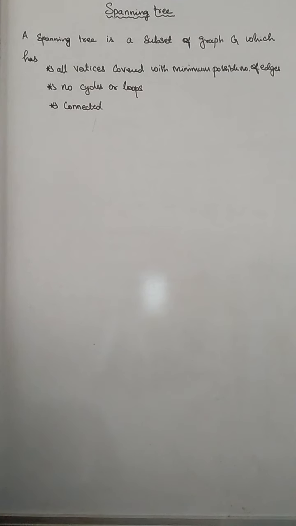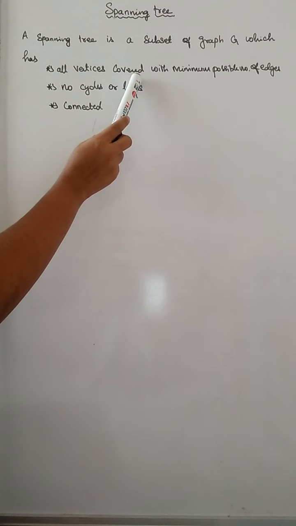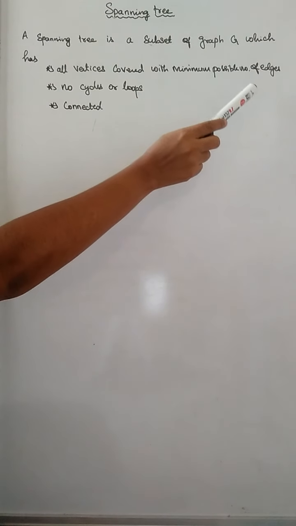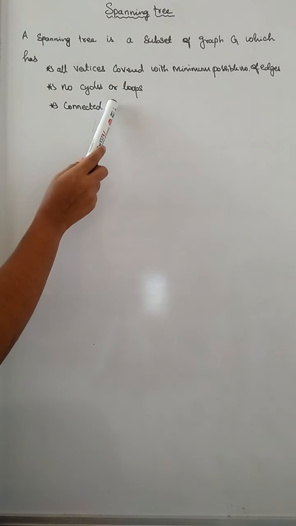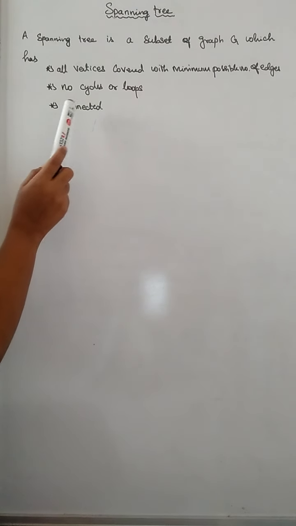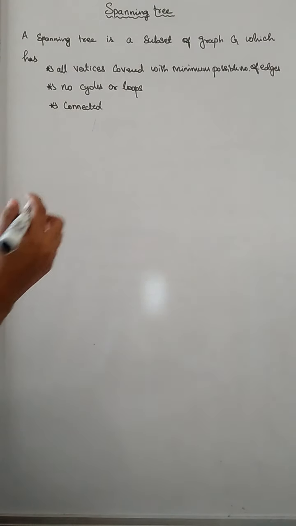Can we say all the subsets of a graph are spanning trees? No. Then what are all the conditions to be satisfied? It should cover all the vertices with minimum possible number of edges, and then it has no cycles or loops, and it must be a connected one. Let's see an example for this one.